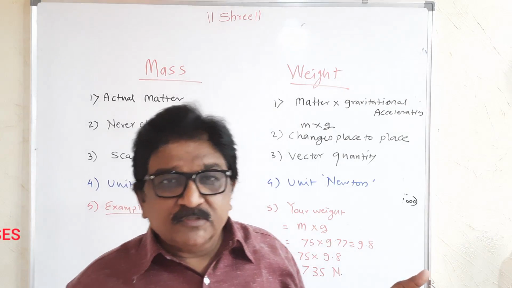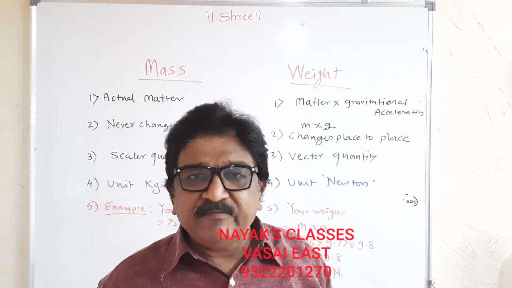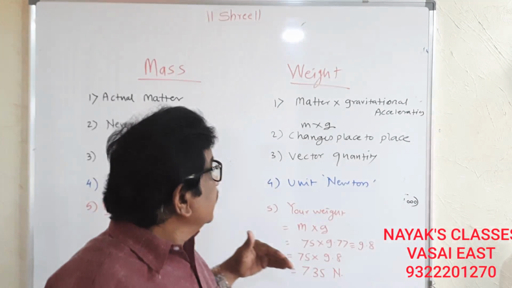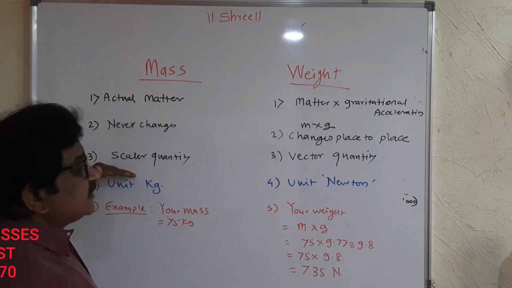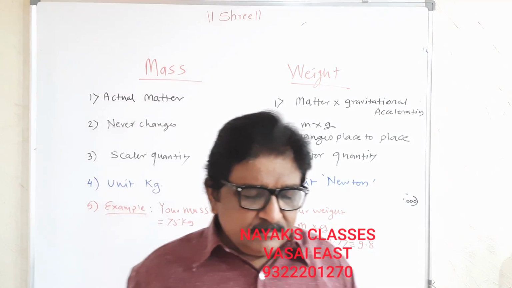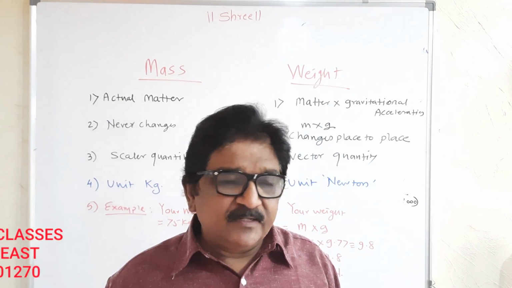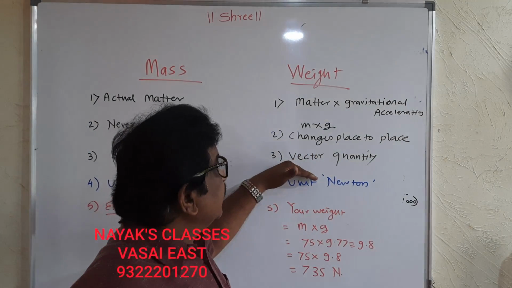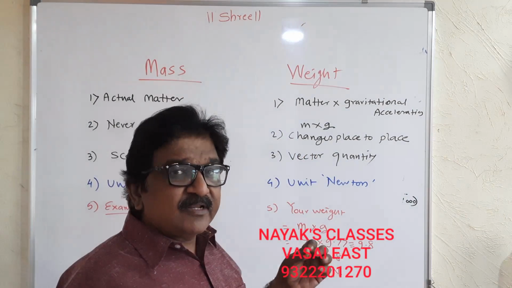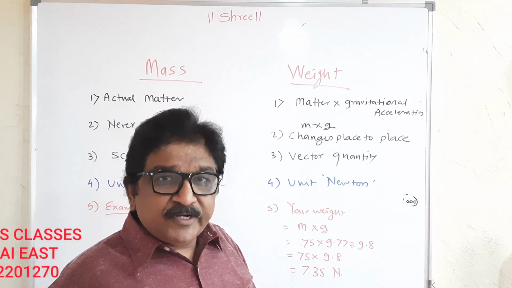If you go to the poles, your weight will be more. If you go to the equator, your weight will be less. Mass is a scalar quantity. Just give the quantity and the mass will satisfy. Weight is a vector quantity. Vector means it requires the direction as well as quantity.